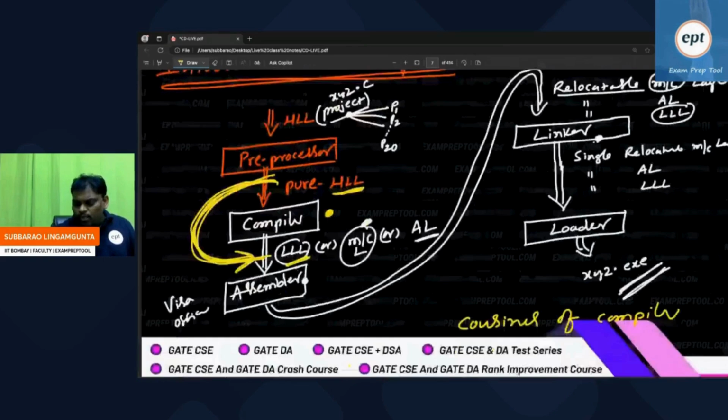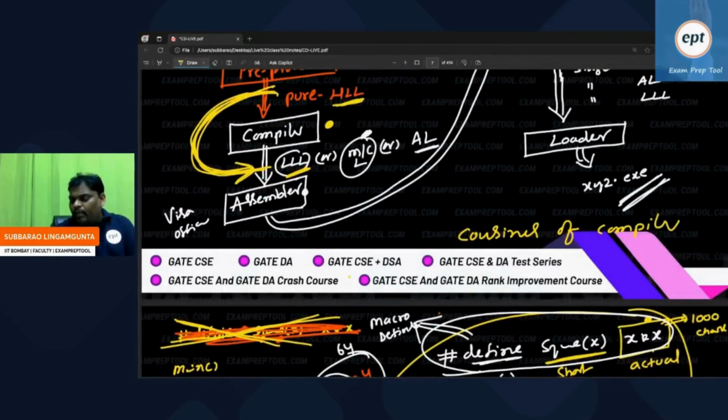In the language processing, after compilation, whoever is helping, who are those? Assembler and linker loader. These people are known as cousins of compiler. In the language processing, after compiler, whoever helping, right? Assembler, linker, loader. These are known as cousins of compilers.